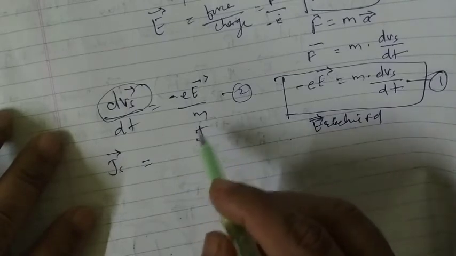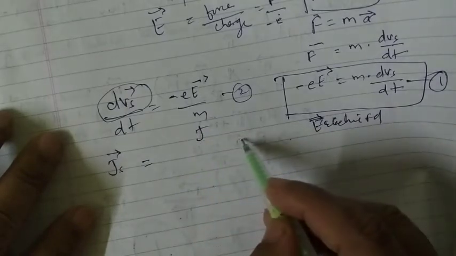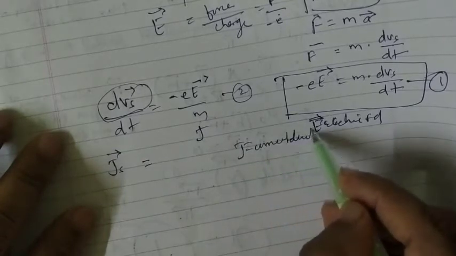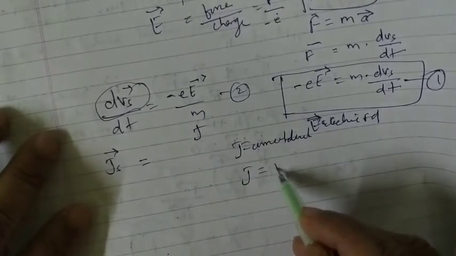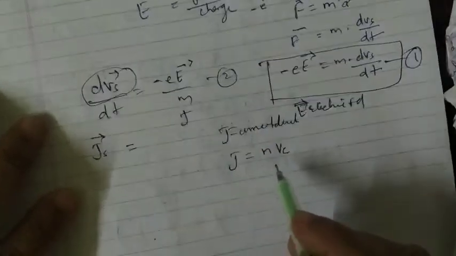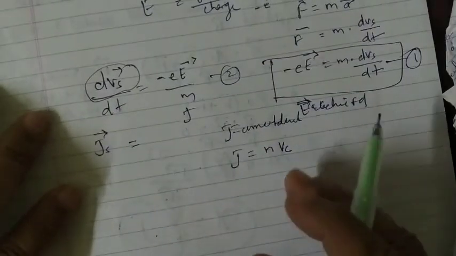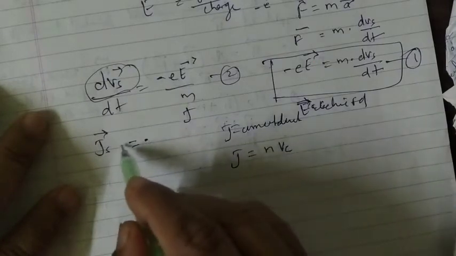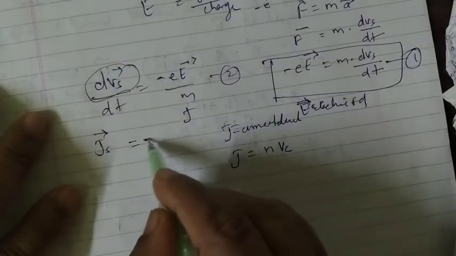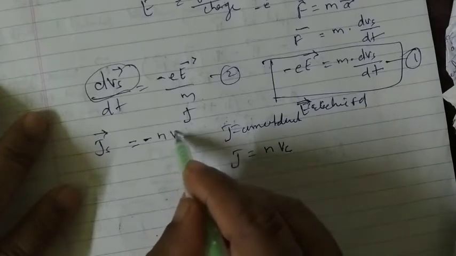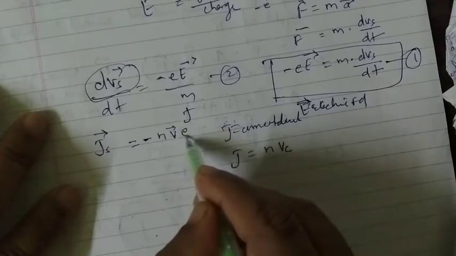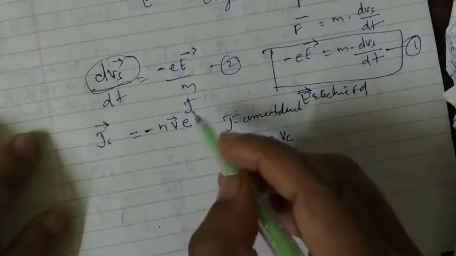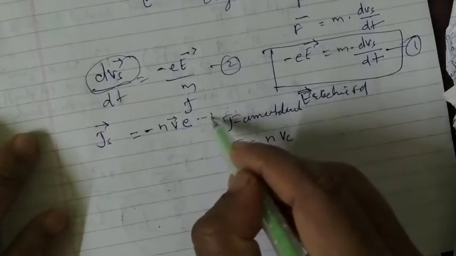This j is the current density, and j is given by n v. So j vector is equal to minus n vs vector and e, the electron charge. Now differentiating this, I can take it as equation 3 here.